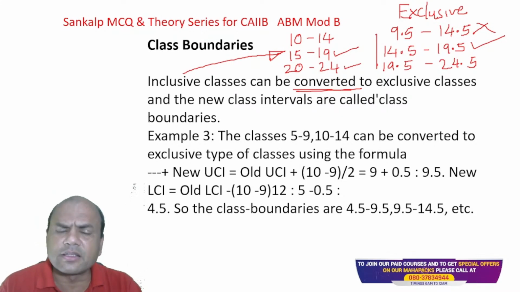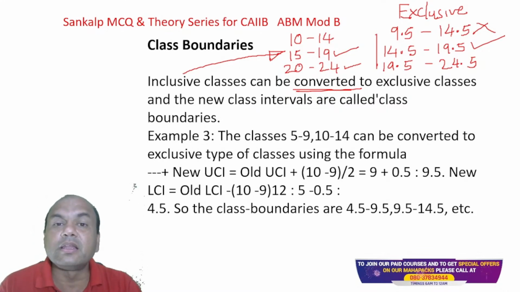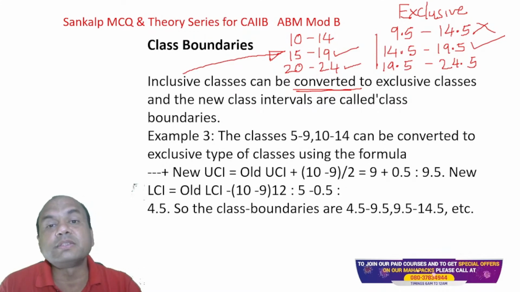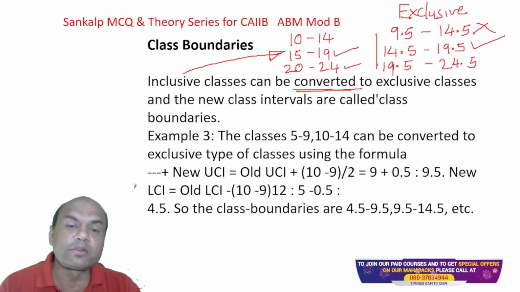So in this case, generally what we follow in your CAIIB is that any number which is on the boundary will always be included in the next class. Means 14.5, I'll be including it over here, and 19.5, I'll be including it over here. So that is the meaning of exclusive and inclusive.